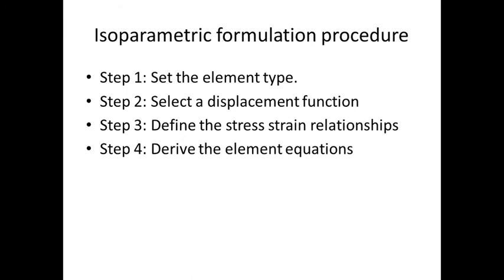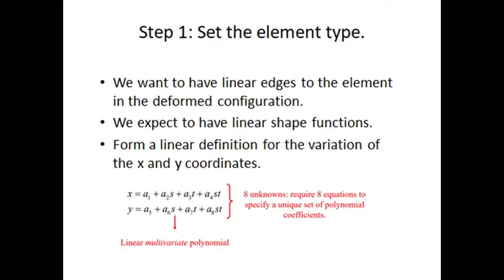And then the isoparametric formulation procedure. In step 1, set the element type first: triangular, trapezoidal, tetrahedral, or rectangular brick type. After that, select a displacement function. Then define the stress-strain relationship and then derive the element equations. These are all the steps available with the isoparametric formulation.